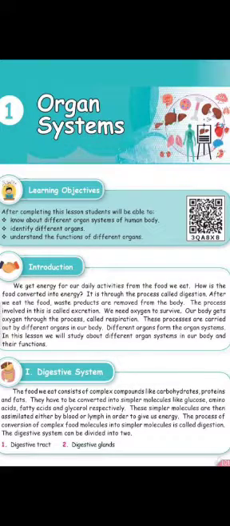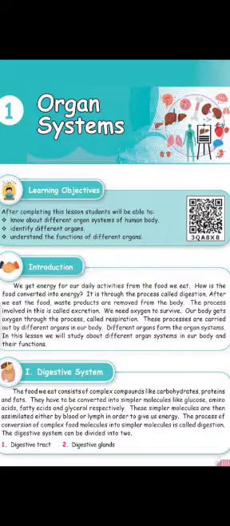These processes are carried out by different organs in our body. All these actions are worked out by different parts, different organs. So different organs form the organ system. Already I told you, so many organs form an organ system. That's why it's said here: in this lesson we will study about different organ systems in our body and their functions, the different organs and their functions.